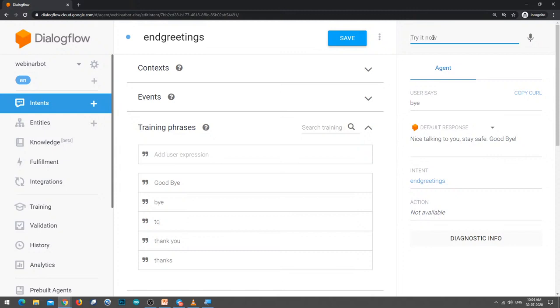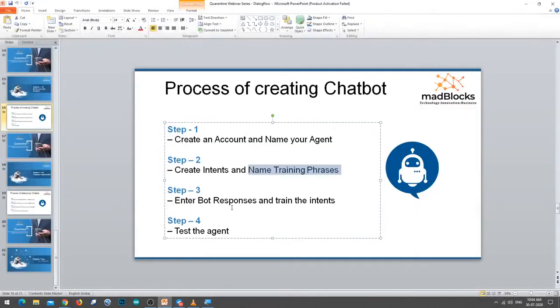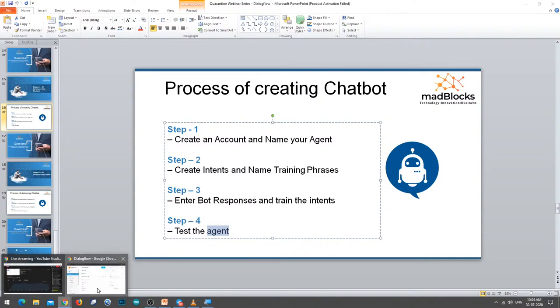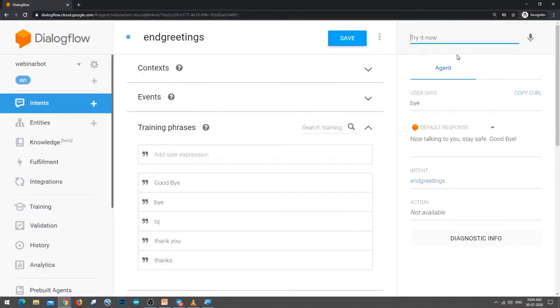Here without any program we have created intents and user examples, but on the back end of this service the program will be created accordingly and an API will be generated for this chatbot. That's all about the process of creating a chatbot. We have created intents, entered the bot responses, trained the intents, and tested the agent in the third column, where you can debug your conversation.